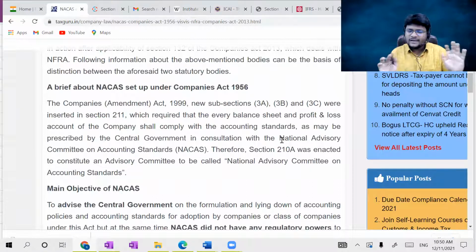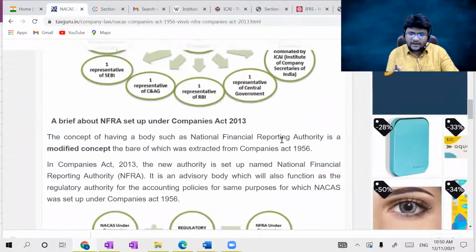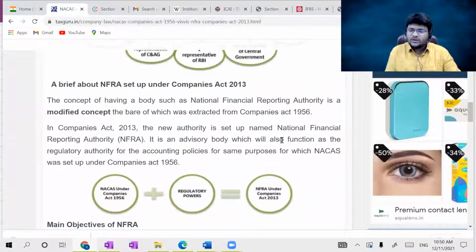So a brief about NACAS was given. I don't require anything related to NACAS. Now come back to NFRA, guys. I require things related to NFRA, because right now NACAS has lost its significance. A brief about NFRA set up under the Companies Act 2013. The concept of having a body such as the National Financial Reporting Authority is a modified concept, the base of which was taken from the Companies Act 1956 only. So the ultimate concept was taken from 1956 only.